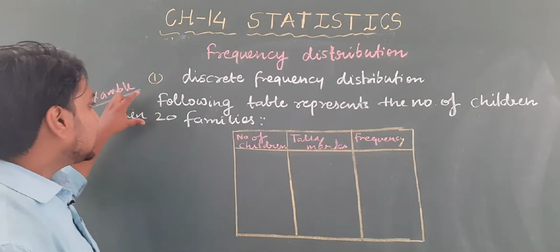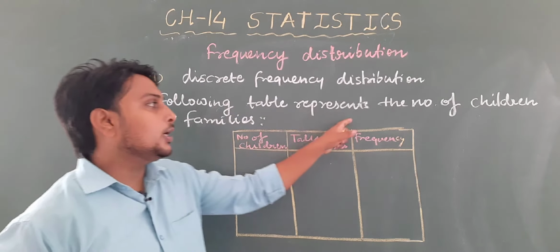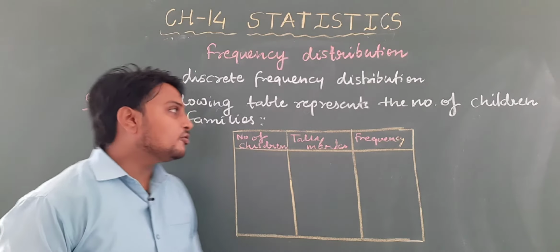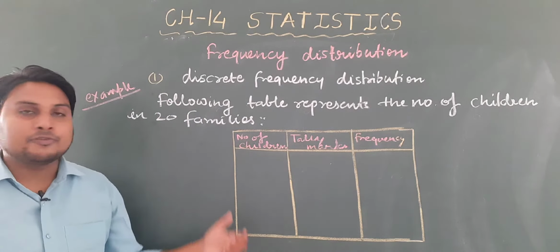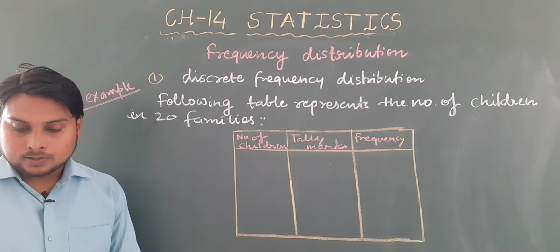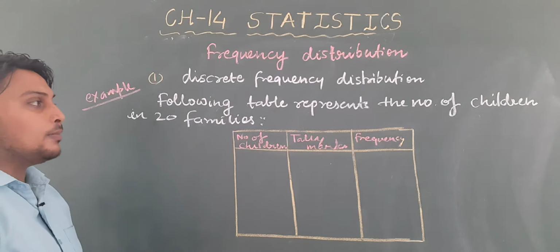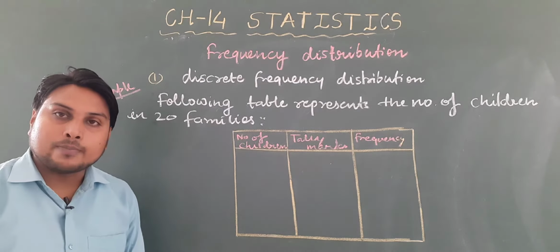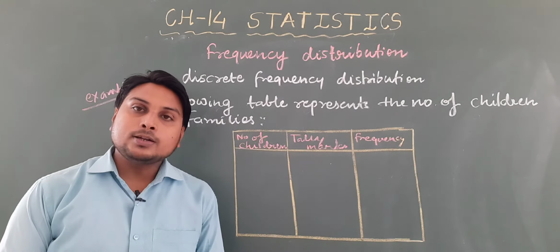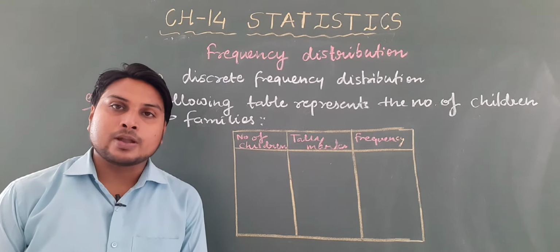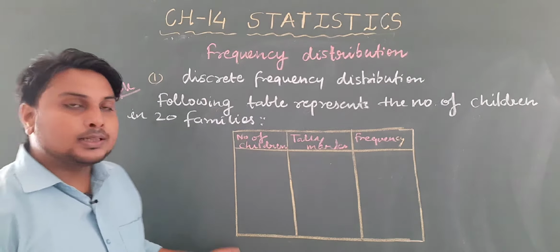Suppose this is the example: the following table represents the number of children in 20 families. There are 20 families, and according to their number of children in the family, we will make this table.